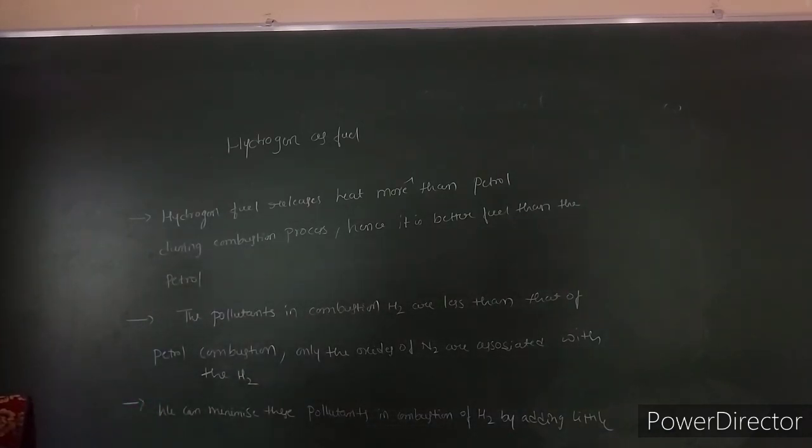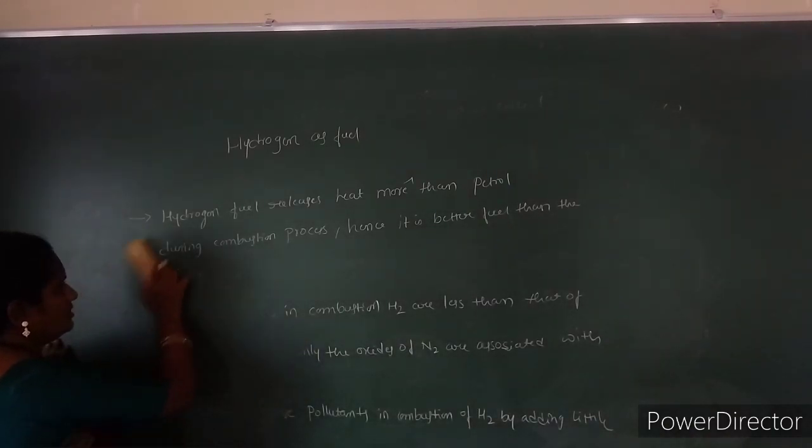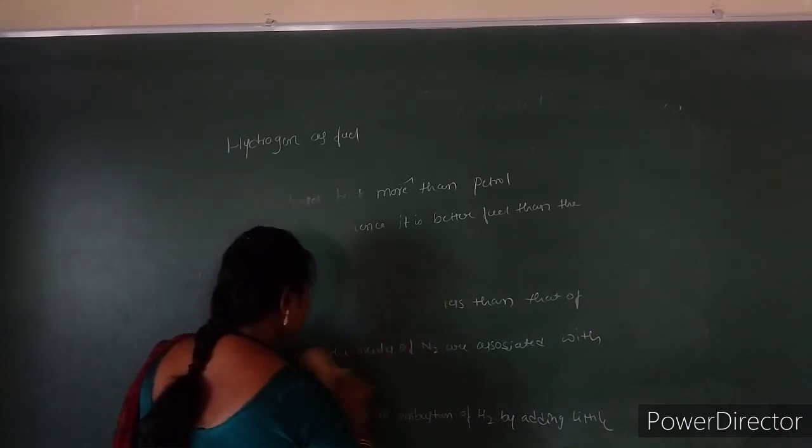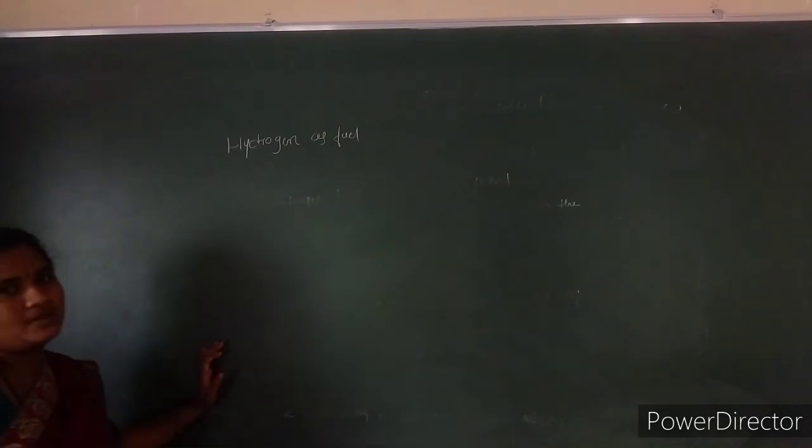So next, a cylinder of compressed hydrogen weighs about 30 times as much as a tank of petrol containing the same amount of energy, and hydrogen gas can be converted into liquid state by cooling it to 20 Kelvin.